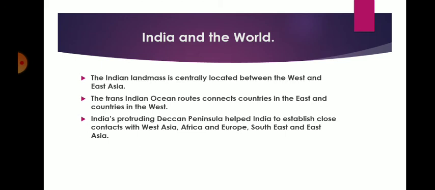India's protruding Deccan Peninsula helped India to establish close contacts with West Asia, Africa, and Europe, South East and East Asia. So, if you see the map of the world, you will find the protruding Deccan Peninsula, the southern part, that is the peninsula. You know, a peninsula is a land covered on all three sides with water. So, if you see the southern part of India, you will find that it has helped India to establish contacts with West Asia, Africa, and Europe, South East and East Asia.